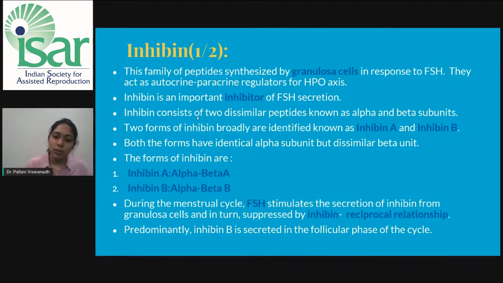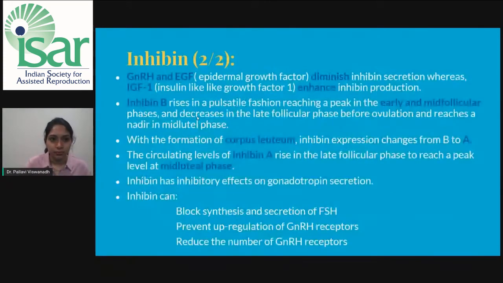Inhibin B is predominantly secreted in the follicular phase of the cycle. GnRH and the epidermal growth factor diminish the inhibin secretion, whereas the IGF-1 enhances the inhibin production. Inhibin B rises in a pulsatile fashion, reaching a peak in the early and the mid follicular phases and decreases in the late follicular phase before ovulation and reaches a nadir in the mid luteal phase. With the formation of the corpus luteum in the luteal phase of the menstrual cycle, the inhibin expression changes from B form to A form. The circulating levels of inhibin A rise in the late follicular phase to reach a peak at the mid luteal phase.